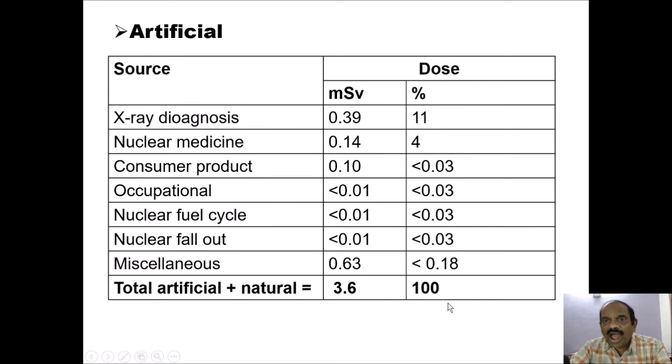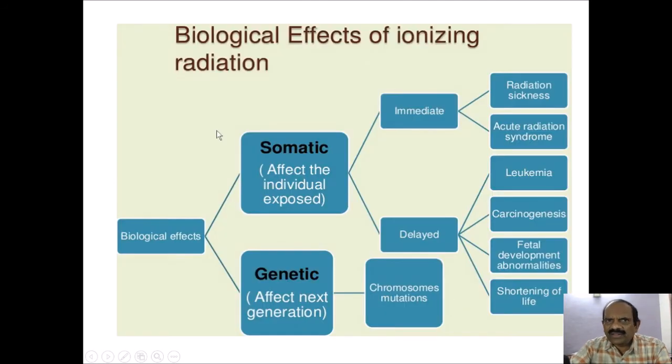Now this is a short summary of the biological effects of ionizing radiations, that is, the effects caused by radiation on biological elements. For example, somatic effects and genetic effects. In the somatic effect, when an individual is exposed to radiation, two effects occur.